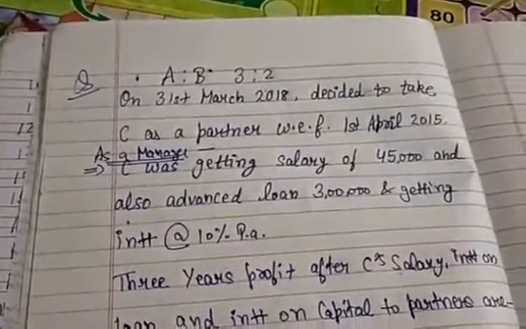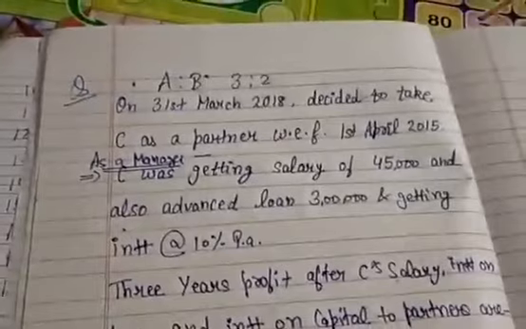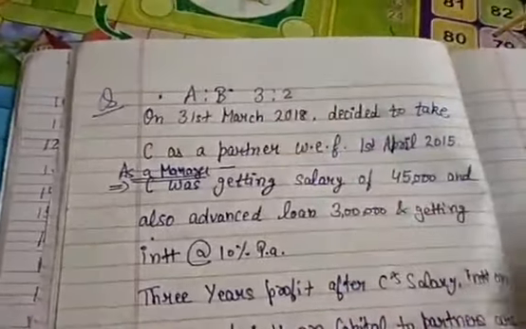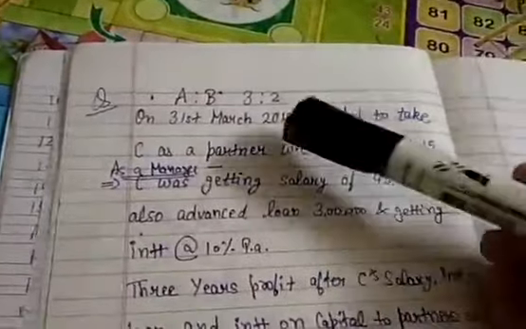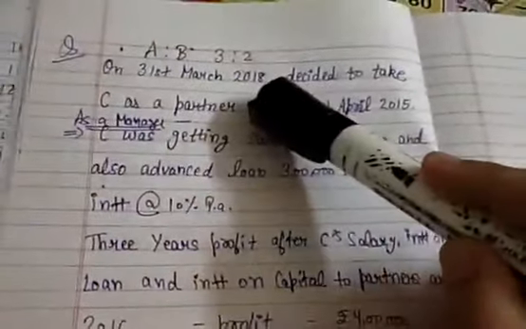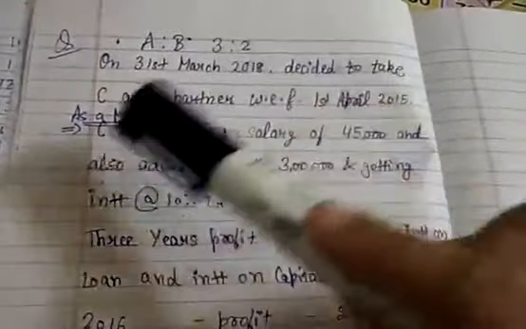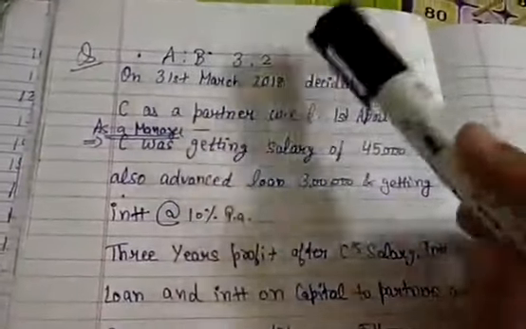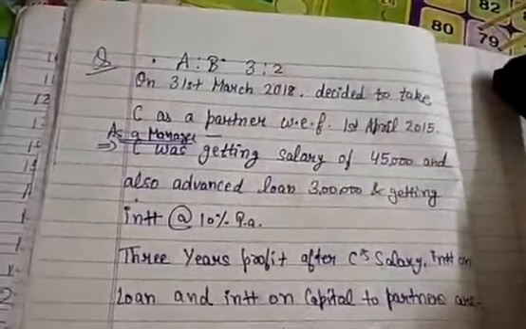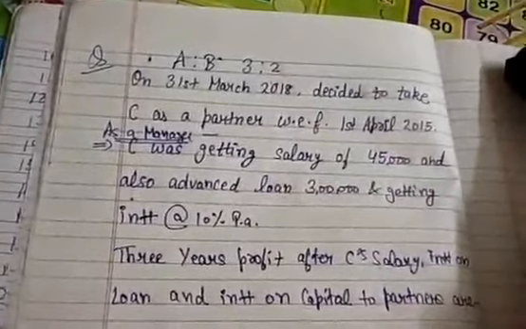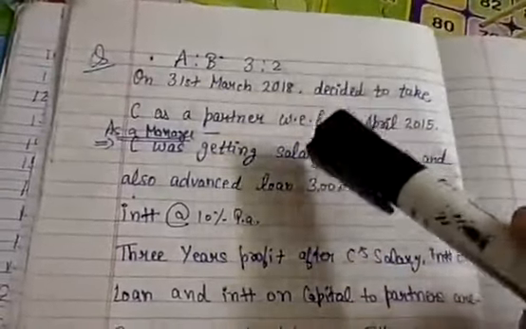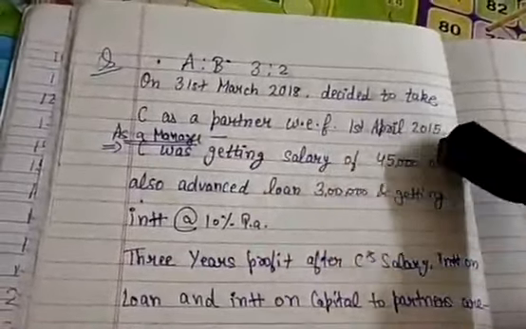So students, this is the question. There are two partners A and B and their profit sharing ratio is 3:2. On 31st March 2018 they decided to take C as a partner. C is a person who is working as a manager in their firm, and they have decided that they will consider him a partner with effect from 1st April 2015.